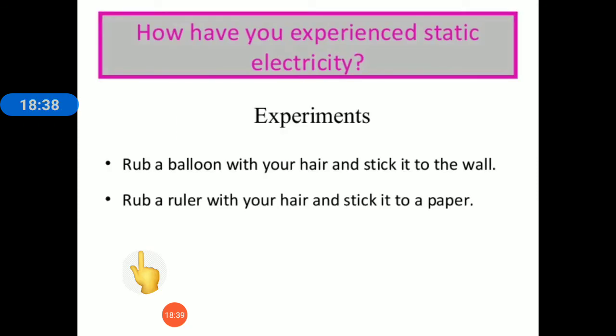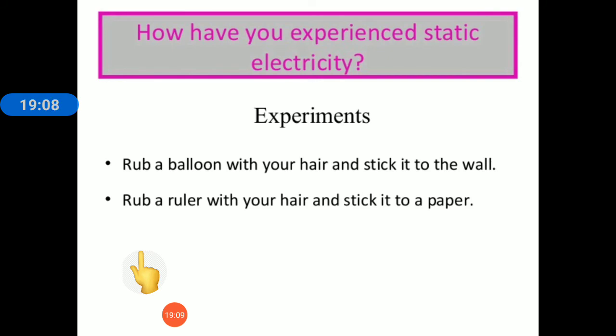There are other instances also of experiencing static electricity, that is, rub a balloon with your hair and stick it to the wall. This is also an example of static electricity. If you rub a ruler, that is your scale, with your hair and hold it near a paper, the paper will get attracted towards the ruler. And there are some other examples also given in activity number 1 and activity number 2 in your book.